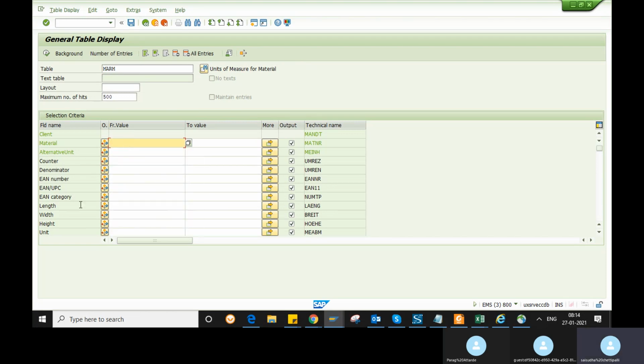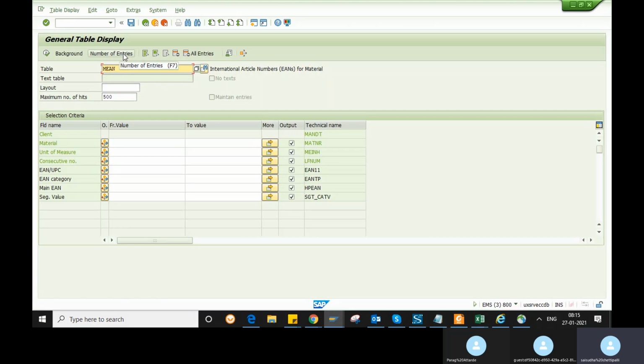You can give the material number and see the width, volume unit, weight unit, gross weight, every unit of measure in the MARM. So what is the order unit, what is the material base unit, all this.